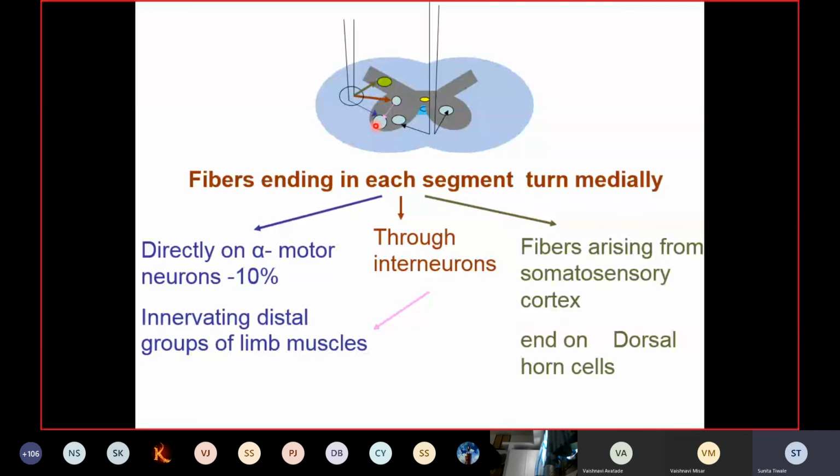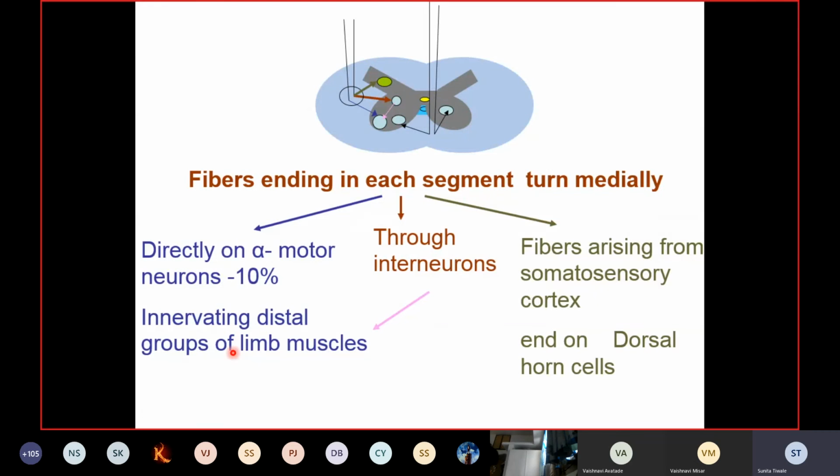And you'll find again that major parts of these fibers turn medially, and via interneurons they will be ending on the alpha motor neurons, innervating the distal group of limb muscles. Clear?